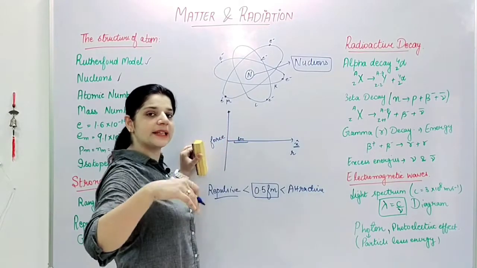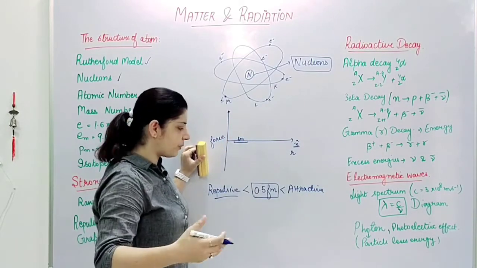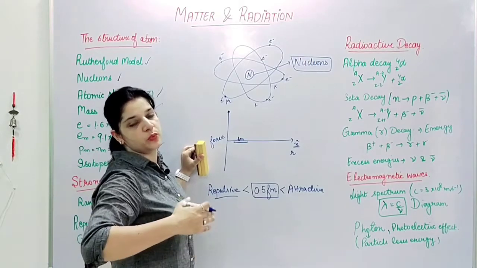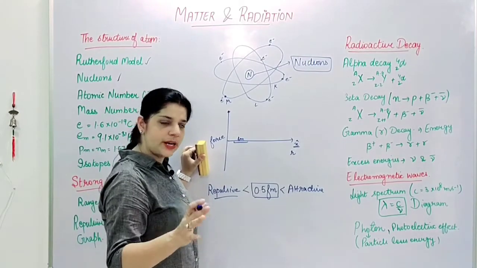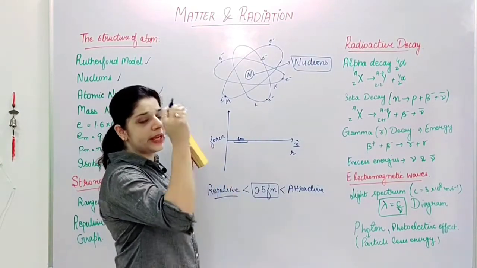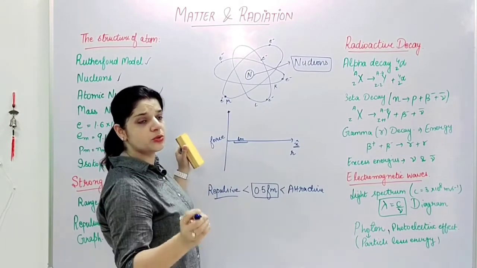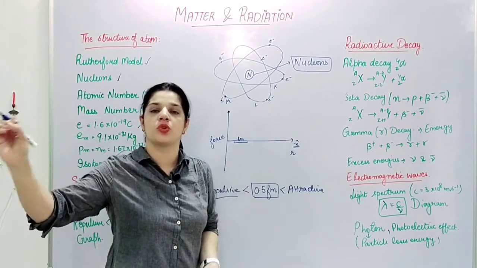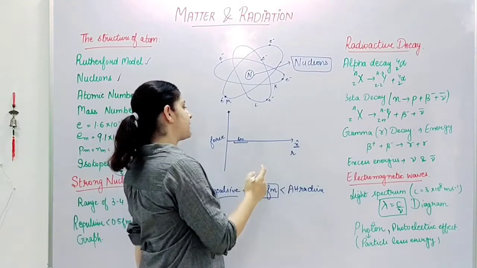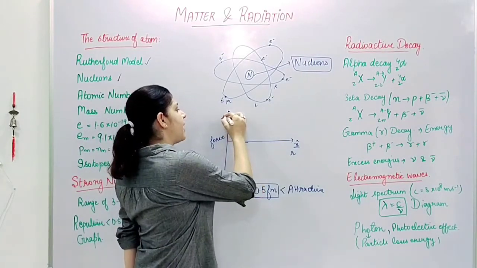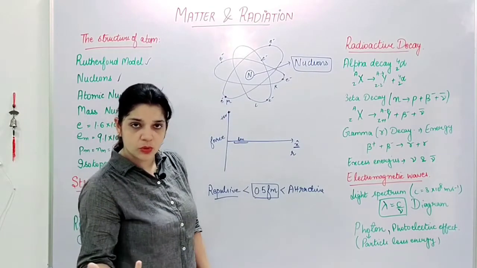And once it is out of this femtometer range, this force tends to 0, right? When I'm saying tends to 0, any force in this universe is never 0. It always tends to 0. It always appears to go to 0, but it is never 0. So I'll say the positive side of the y-axis will denote the repulsive force, as we all know.